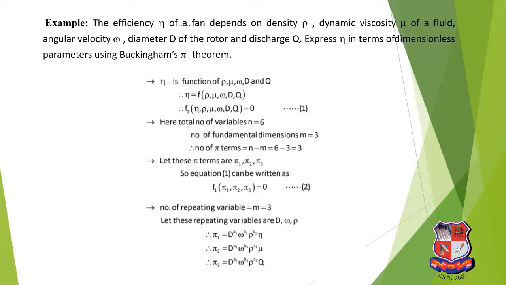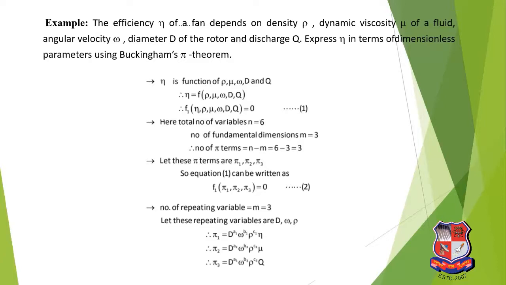So we already know the total number of variables, n, is 6. And the fundamental dimensions are M, L, T. In the previous slide I already explained the number of fundamental dimensions: M, L and T, that is mass, length and time. So m is equal to 3. So we can write n minus m is equal to 6 minus 3 is equal to 3. So the number of pi terms is 3. Now these pi terms are written in the form f of pi 1, pi 2, pi 3 is equal to 0.